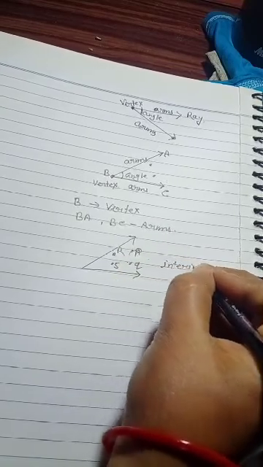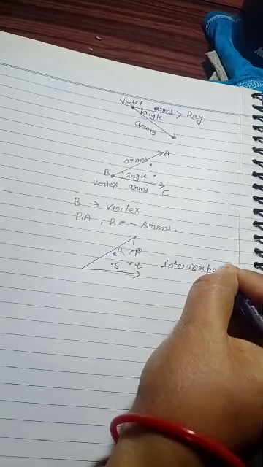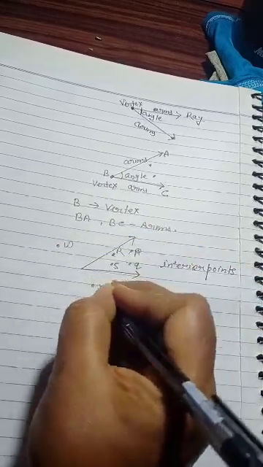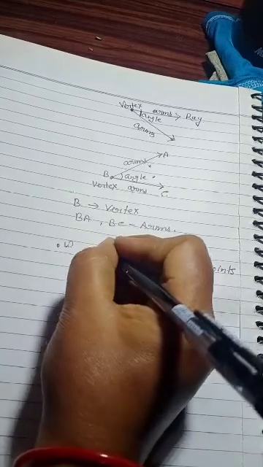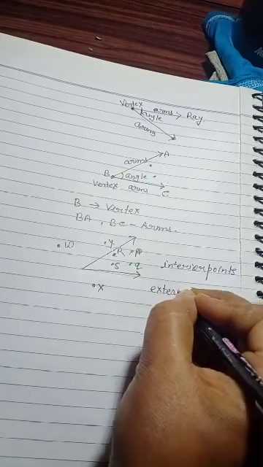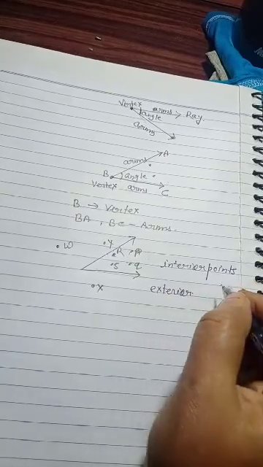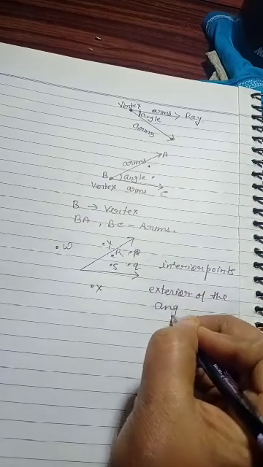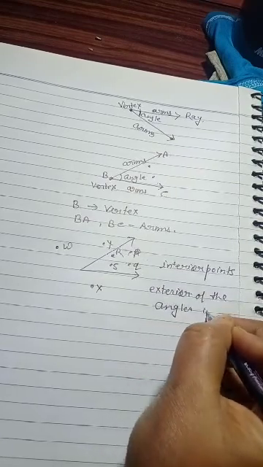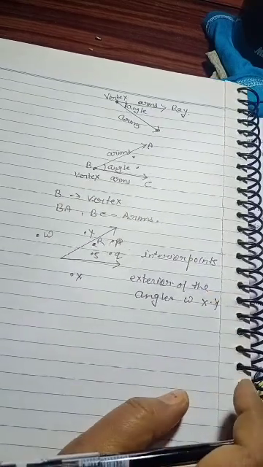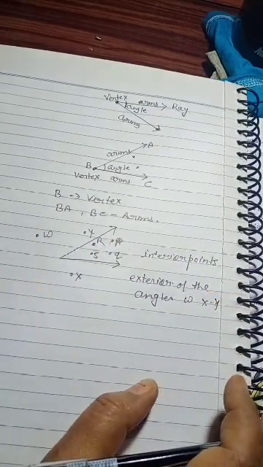Or suppose W, X, Y are the exterior points of the angle. Which points will lie exterior, beta? W, X and Y. Exterior means outside the angle.